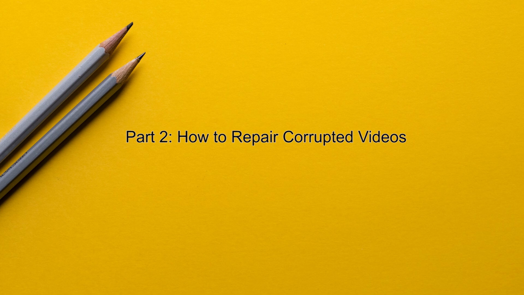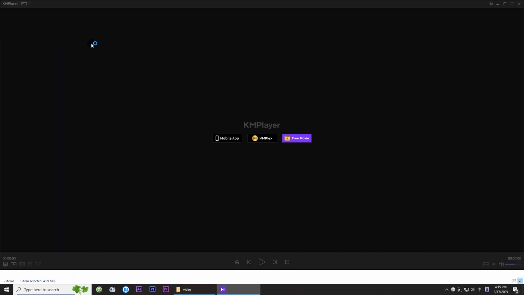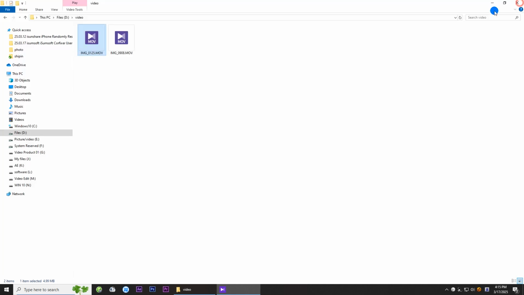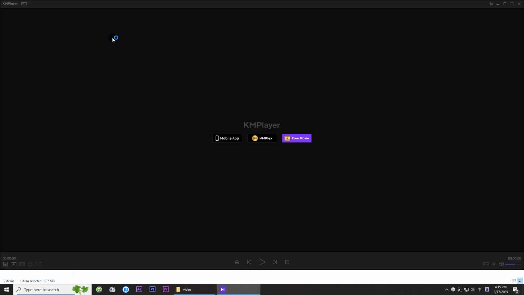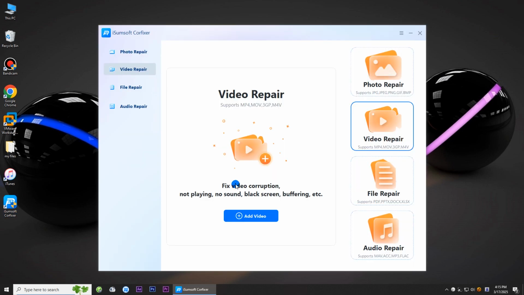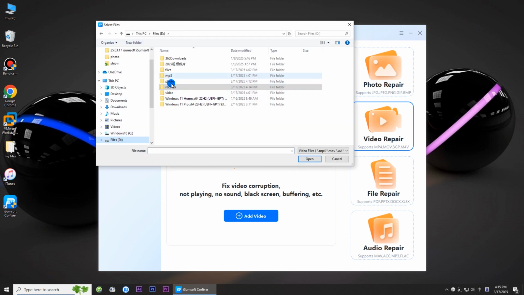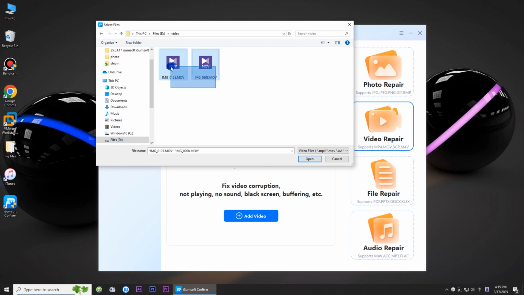Part 2. How to repair corrupted videos. These videos are corrupted. As you can see, they cannot be played. Launch iSumsoft Corfixer. Choose the Video Repair option. Click Add Video. Navigate to the corrupted video files. Select them and click Open.